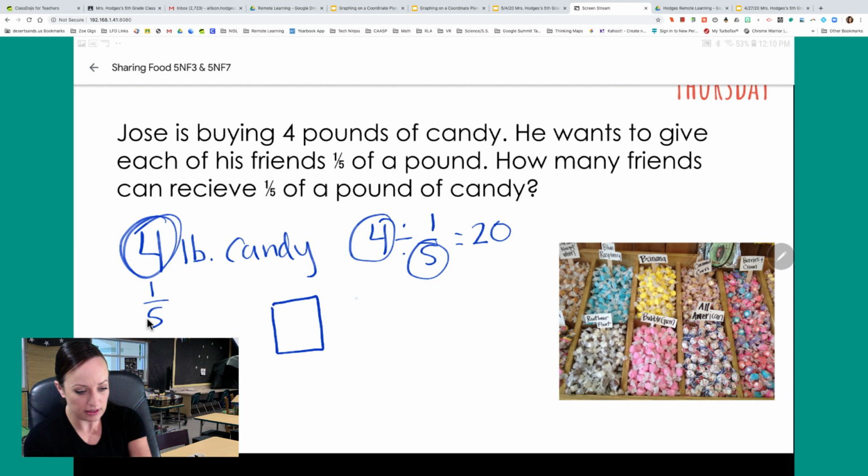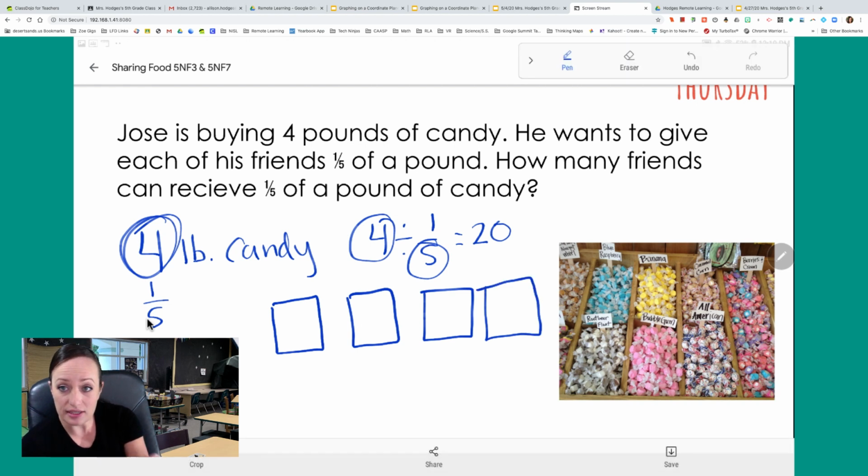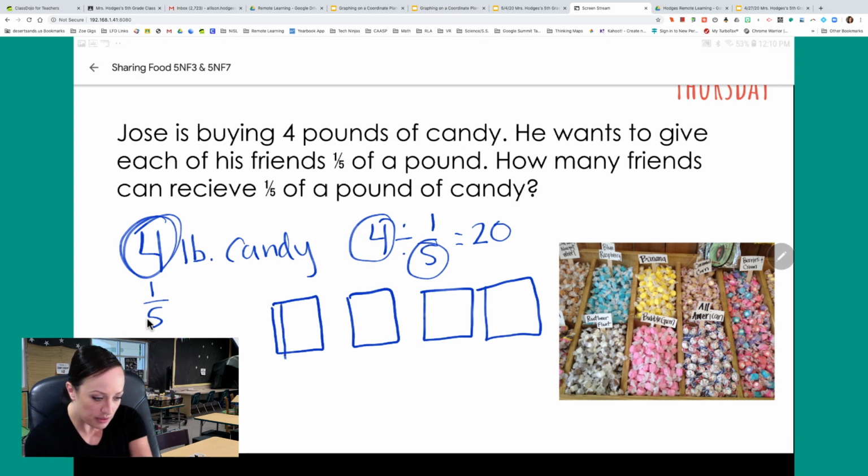If I were to draw this out, I'm going to represent a pound with a square or rectangle like this. So here's my 4 candy pounds. If I filled each of those bags with a pound of candy, I'm going to figure out how many 1/5 serving sizes I have in there. So I'm going to start dividing each of these into 5 because I'm going to need fifths. I'm going to try to make it kind of equal as best as I can.